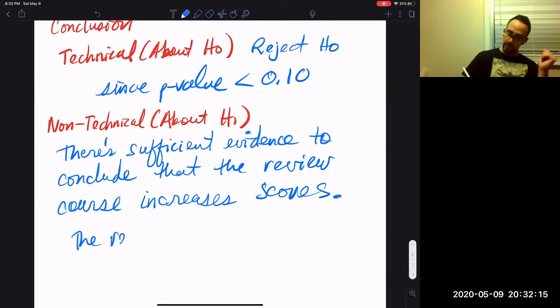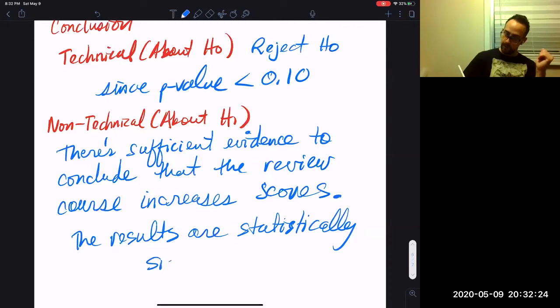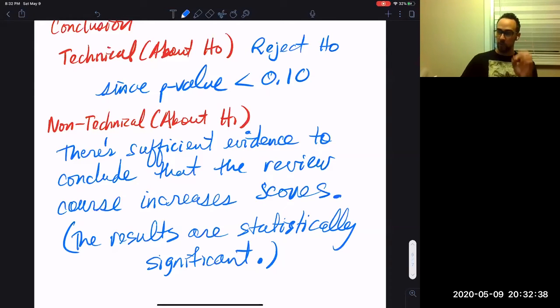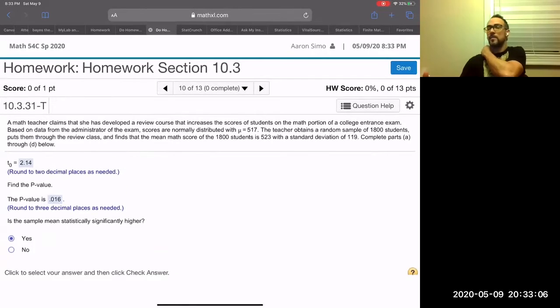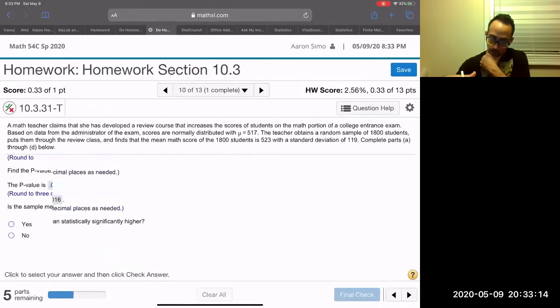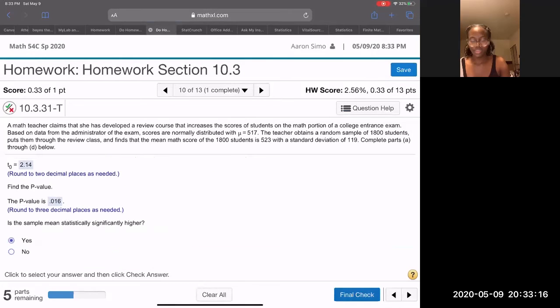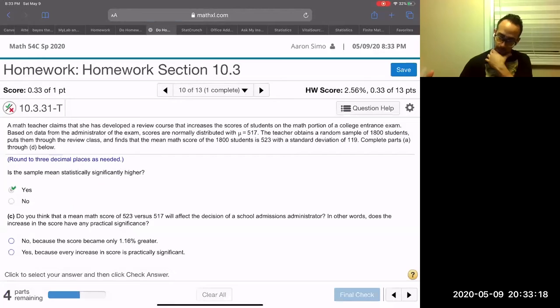The results are statistically significant, we could say. The review course works. It's effective. Is the sample mean statistically significantly higher? Yes. That's pretty much it. I was trying to check the answer, but I must have got logged out somehow. Let me see if I can refresh. There we go. Okay, anything else?